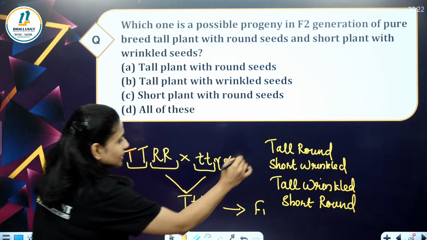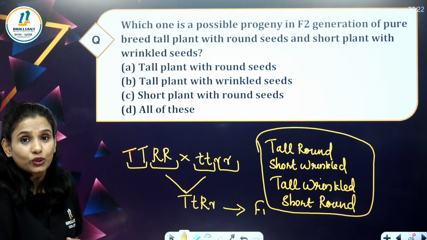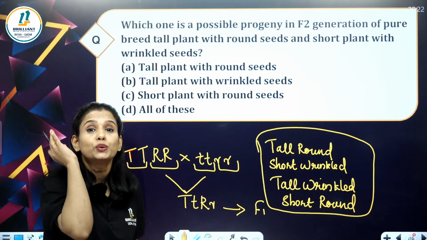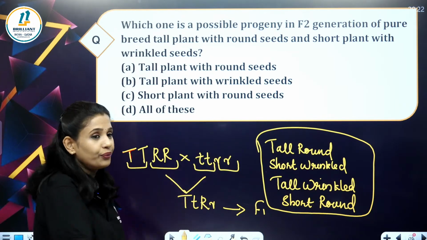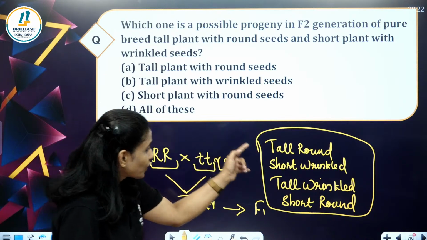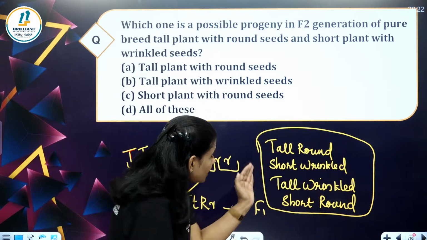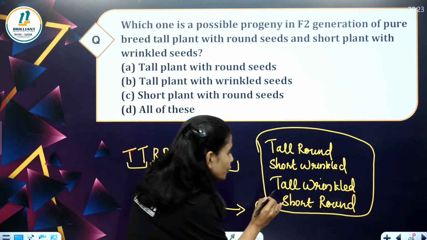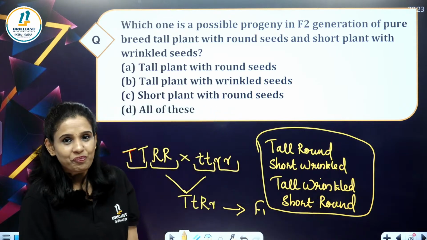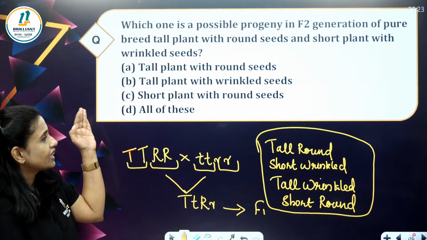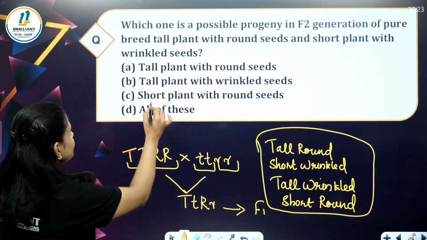So this is dihybrid cross, right? Remember that round yellow into wrinkled green, which all the progenies you got in F2. Like that, tall, round and short, wrinkled are parental combinations, and tall, wrinkled and short, round are the new combinations. So from this, which one is the correct option? See, tall plant with a round seed, that is there.